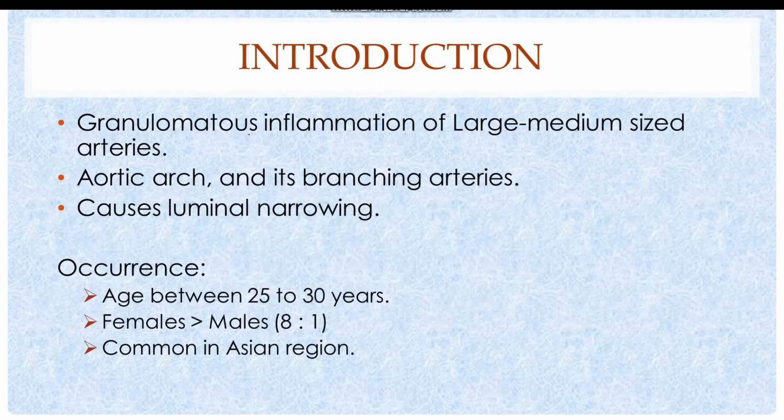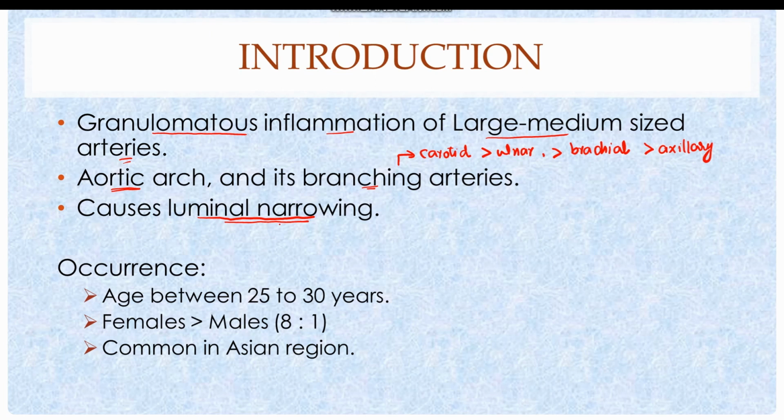So just like giant cell arteritis, Takayasu arteritis is also a granulomatous inflammation of large to medium-sized arteries. The disease most commonly affects the arch and its branches, including the carotid artery, followed by the ulnar, brachial, and axillary arteries. Takayasu arteritis is also characterized by transmural fibrous thickening of the arterial wall, resulting in luminal narrowing. This narrowed lumen results in weak pulsations of the upper extremities, hence the disease is also known by the name pulseless disease.